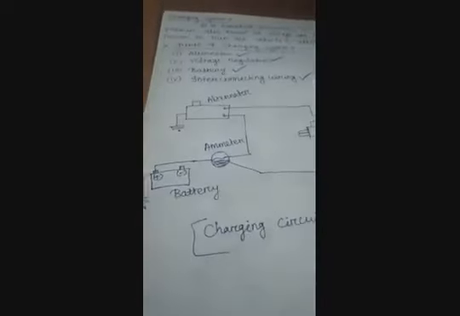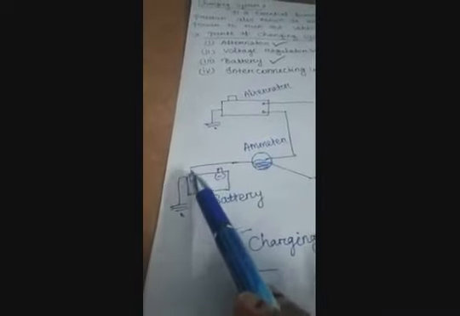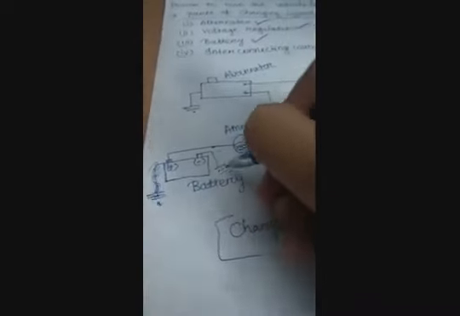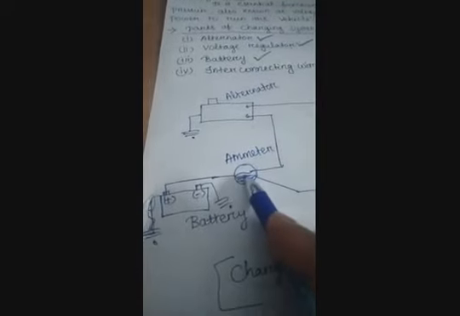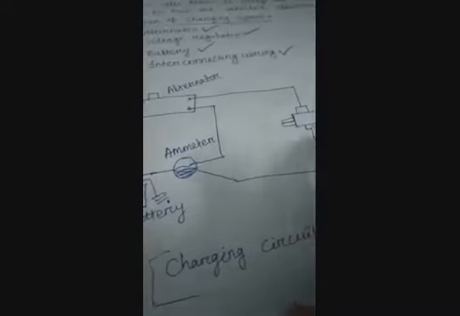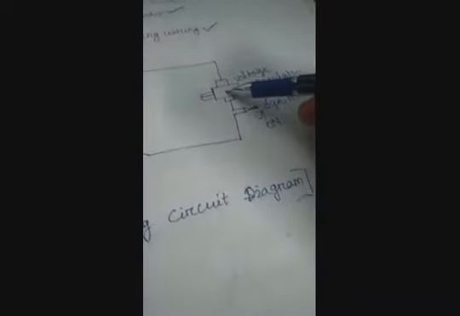Here is the function of the charging circuit diagram. See, first this is the ground here. First, current will flow through the emitter. What amount of electrical current will flow? This is the ignition switch. The ignition switch will be turned on. Then the voltage will go to the voltage regulator. It steadies and regulates the voltage level.